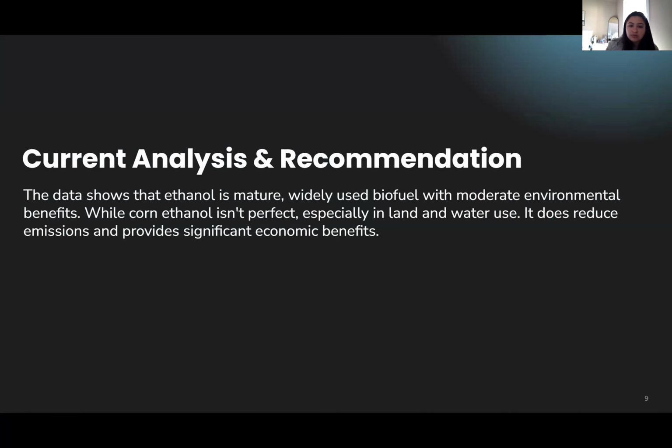Current analysis and recommendation. The data shows that ethanol is a mature, widely used biofuel with moderate environmental benefits. While corn ethanol isn't perfect, especially in land and water use, it does reduce emissions and provide significant economic benefits.